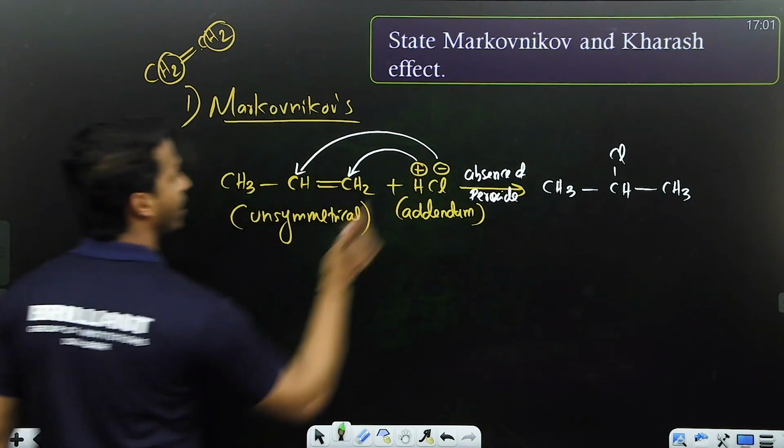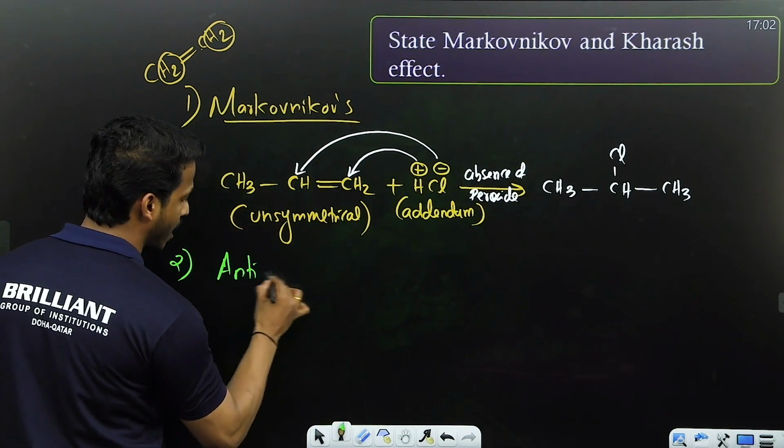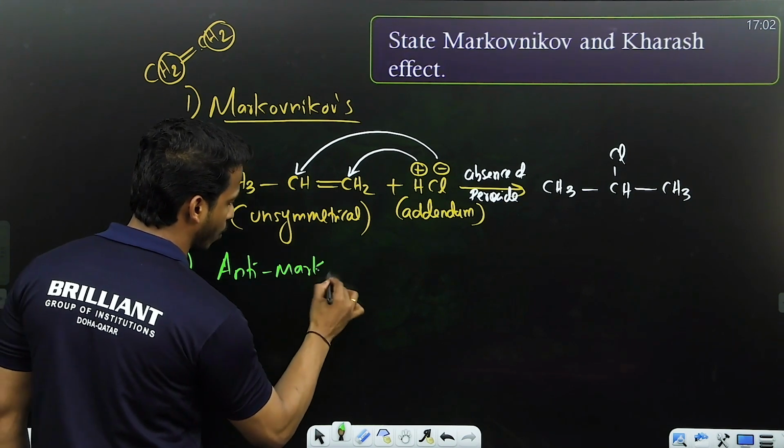This is called Markovnikov's rule. They may ask you another one, which is called the Karash effect. It is also known as the anti-Markovnikov's rule.